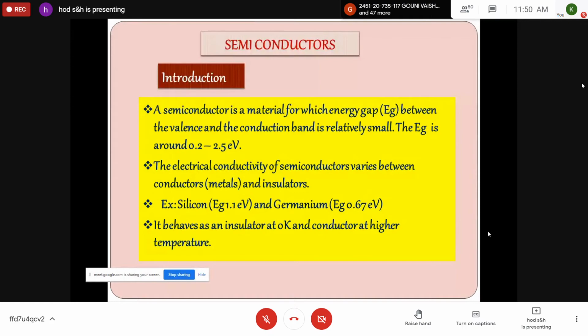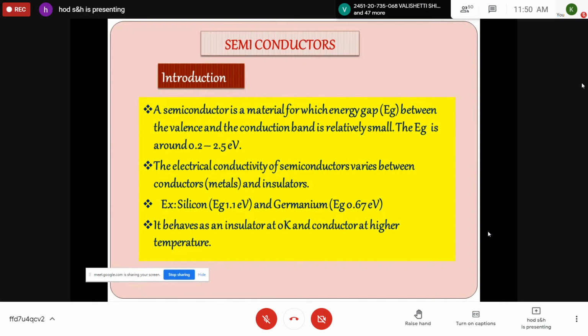Yes, sir. Okay. So just now we have discussed a semiconductor. It is a material in which the energy gap lies between conductors and insulators. The energy gap is more than conductors, less than insulators. The range is 0.2 to 2.5 electron volts. So semiconductor materials having their energy gaps in this range, 0.2 electron volts to 2.5 electron volts, can be treated as semiconducting materials. So the electrical conductivity lies between conductors and insulators. Germanium and silicon are examples of semiconducting materials.